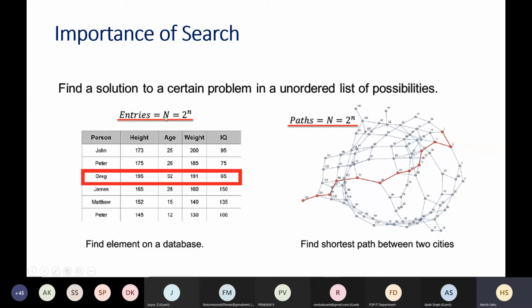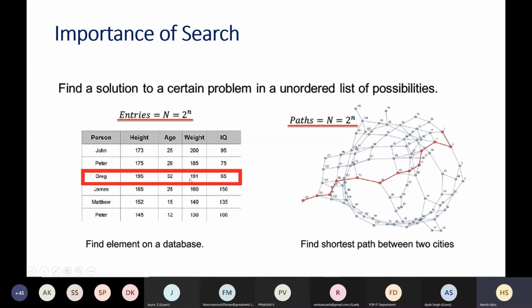So let's suppose there are capital N entries in this table, and there is no sorting on any field here. So let's suppose I want to ask you whose weight is 191. If data is not sorted on this weight field, then what you can do is randomly search through these weights and try to find the name or match the weight.